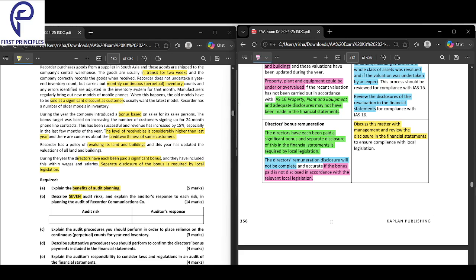What you should do is discuss this matter with management, and second, review the disclosures in the financial statements. That is all about this.